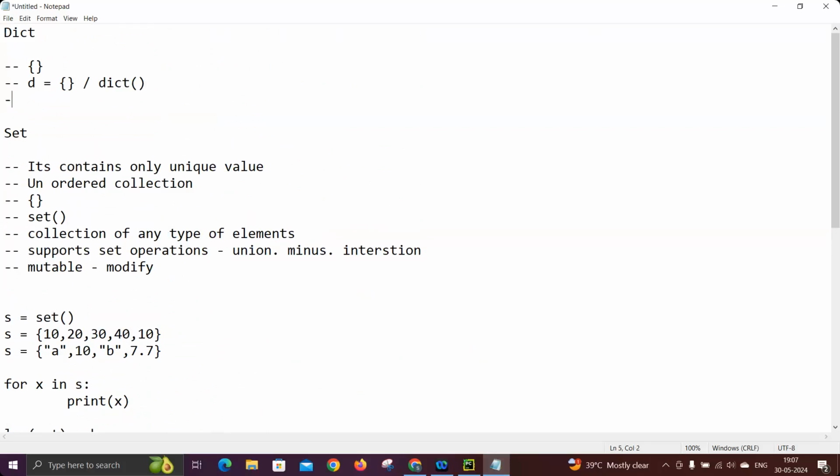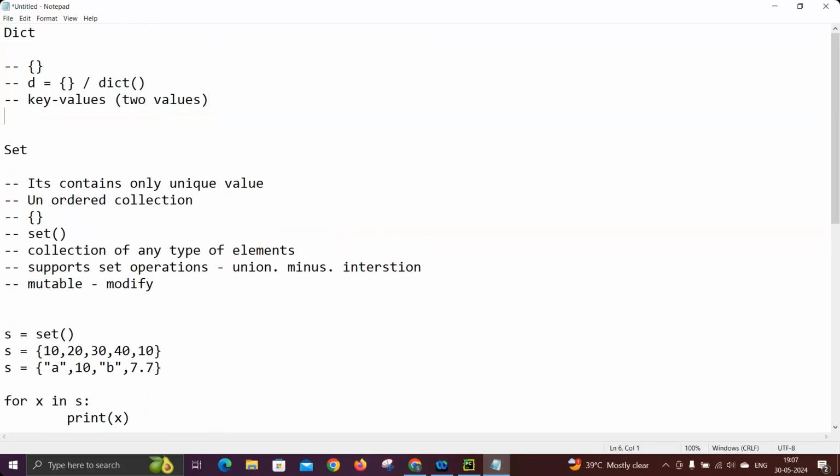The major difference in the dictionary is that it is not a single valued collection, it's a double valued collection. That means each time we are storing key and value, two values, not a single value. In all other collections, we store only one value, but here we can store two values at a time. Out of that, the first one is the key and the second one is the value. The rule is that the key should always be unique.